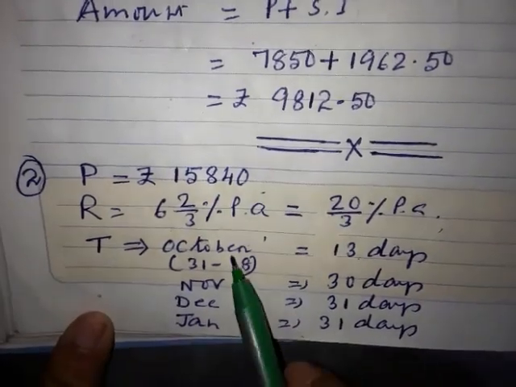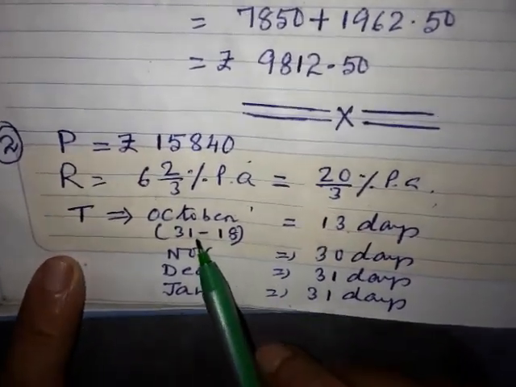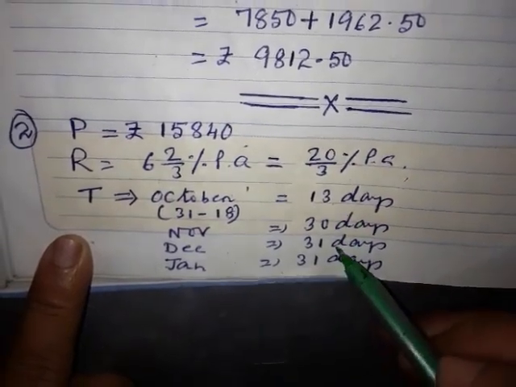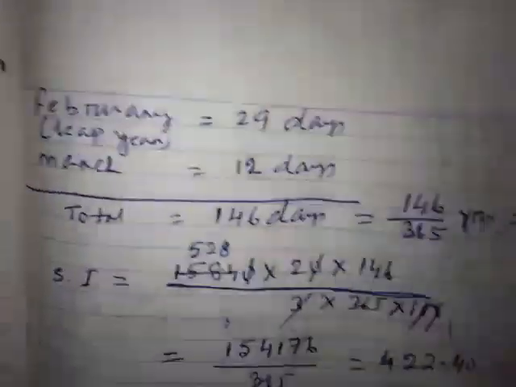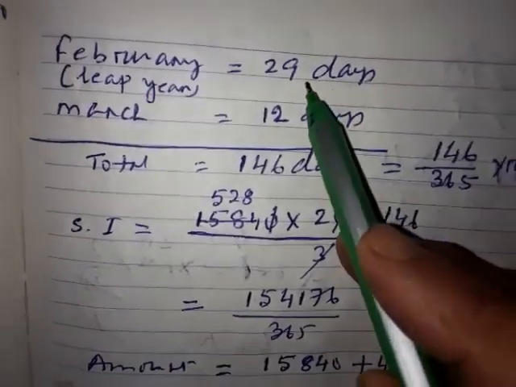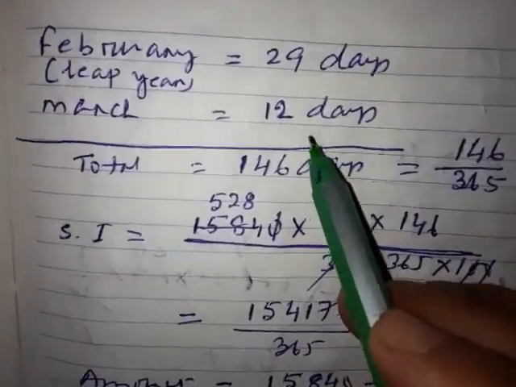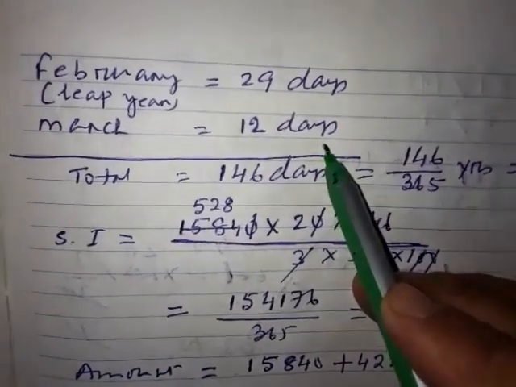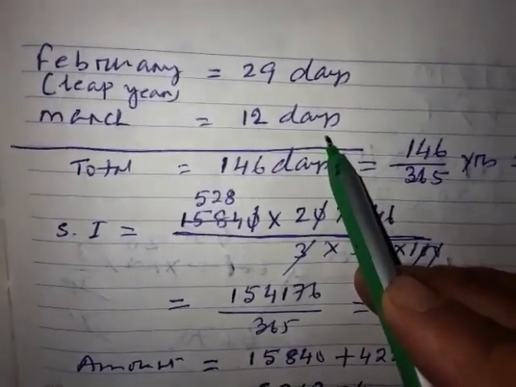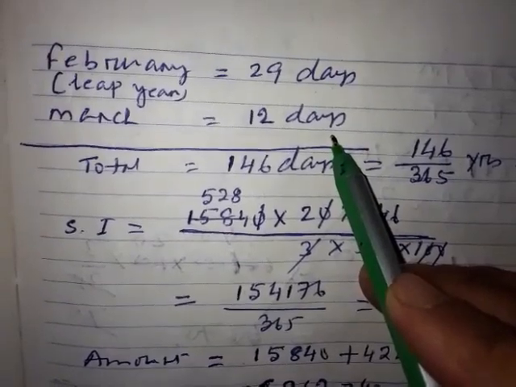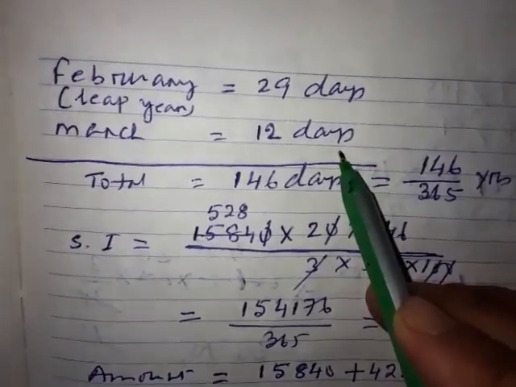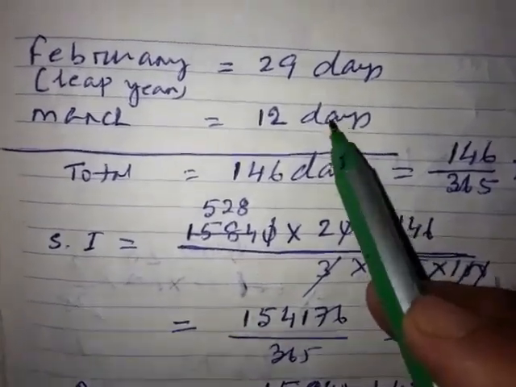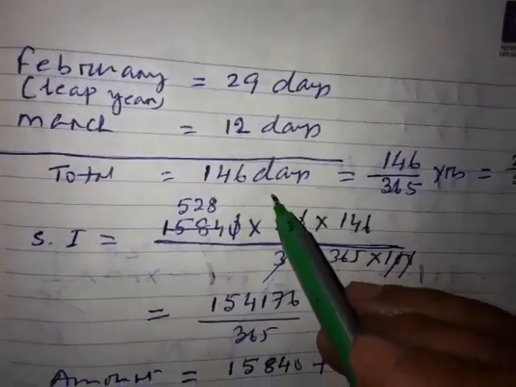How did I do it here? October, how many days? 31 days. Minus 18 days, how many days come? I have written it here. November you know how many days, December you know how many days, January how many days. Then February, it is a leap year, so I have taken 29 days, and March I have taken 12 days. Why? Because in October I have not taken the starting day. If I had taken from 18 to 31st, it would come to 14 days, but I have left 18 and I got 13 days. So after adding all those, it's coming to 146 days.